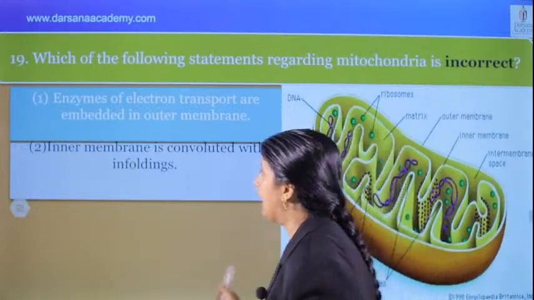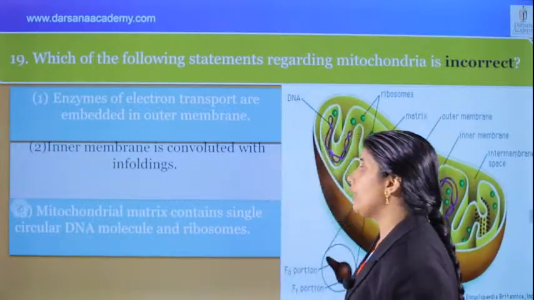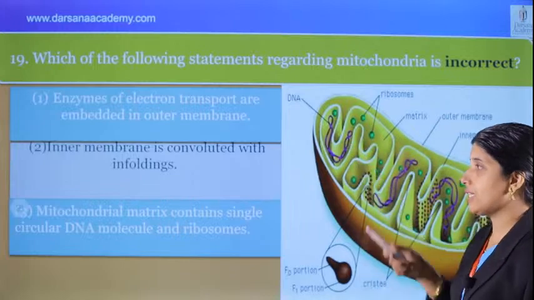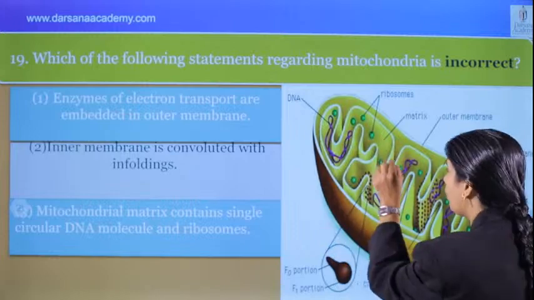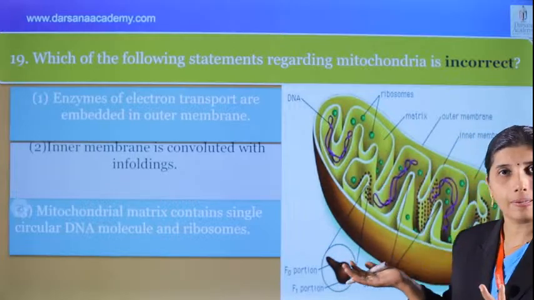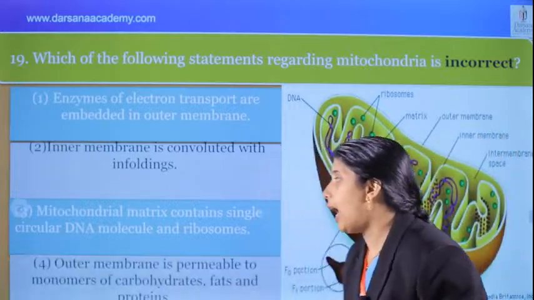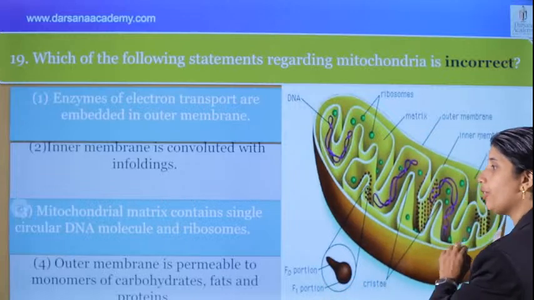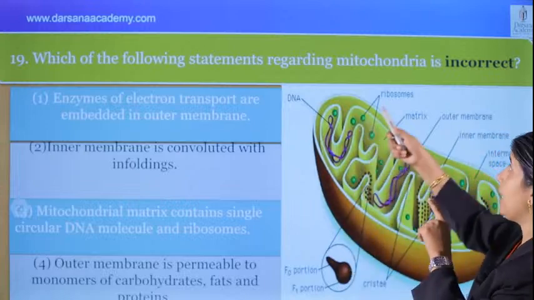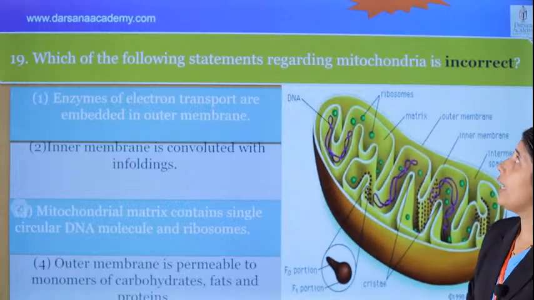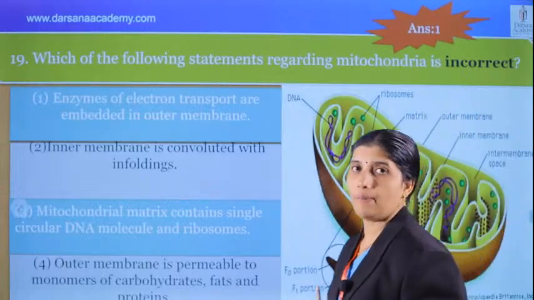This is very important. Next, the mitochondrial matrix contains a single circular DNA molecule and ribosomes, yes. Correct. And next, the outer membrane is permeable to monomers of carbohydrate, fat, and protein, yes, of course. What's the correct answer? Which one is incorrect? One is incorrect for question number 19.